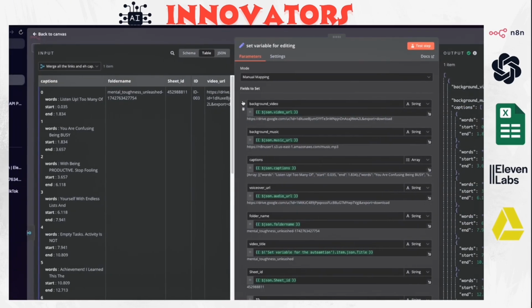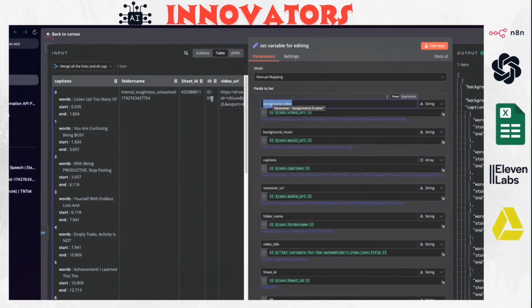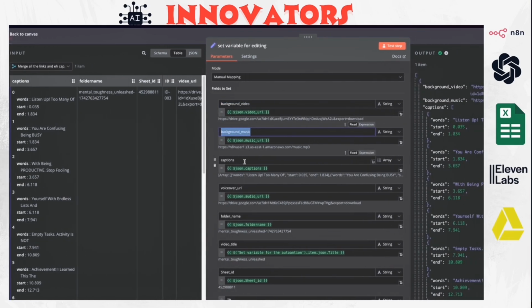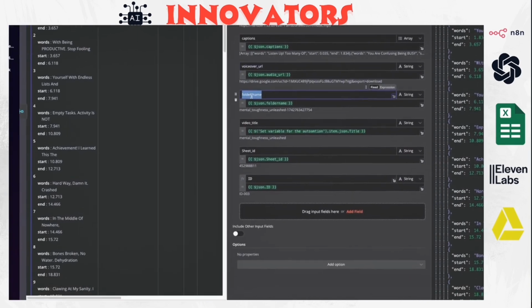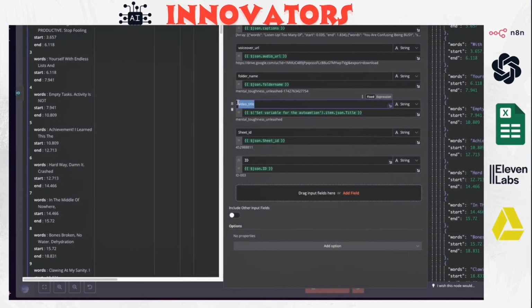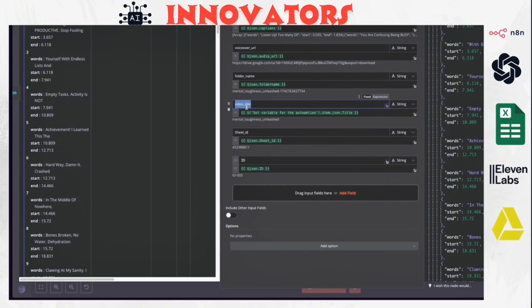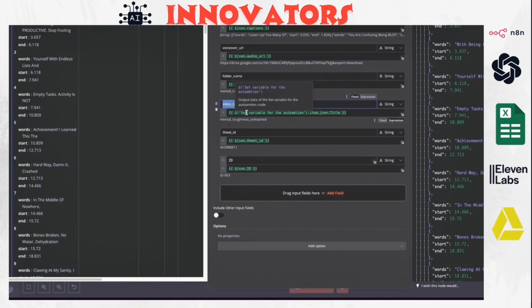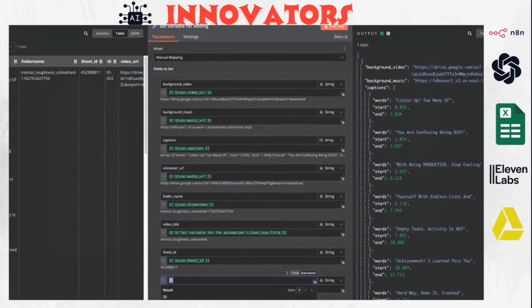I added this one, and basically it's going to take the background videos from the merge node. It's going to take the background music, the captions, the video voiceover, the folder name, and the video title. And this one, I just got it from the first node that we have that sets the video title variables. And here we have also the sheet ID and the ID.